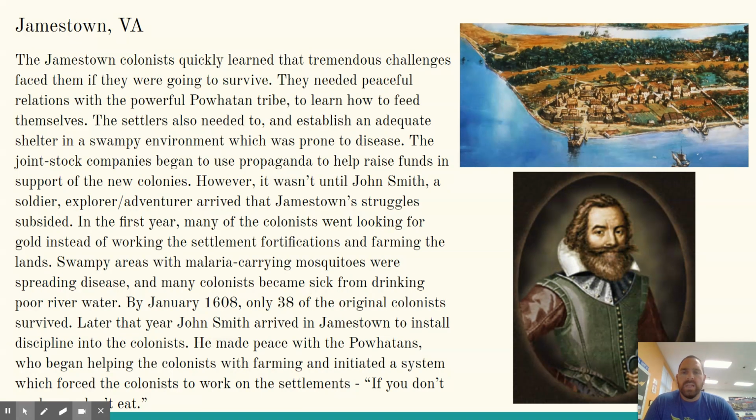The Jamestown colonists quickly learned that tremendous challenges faced them if they were going to survive.